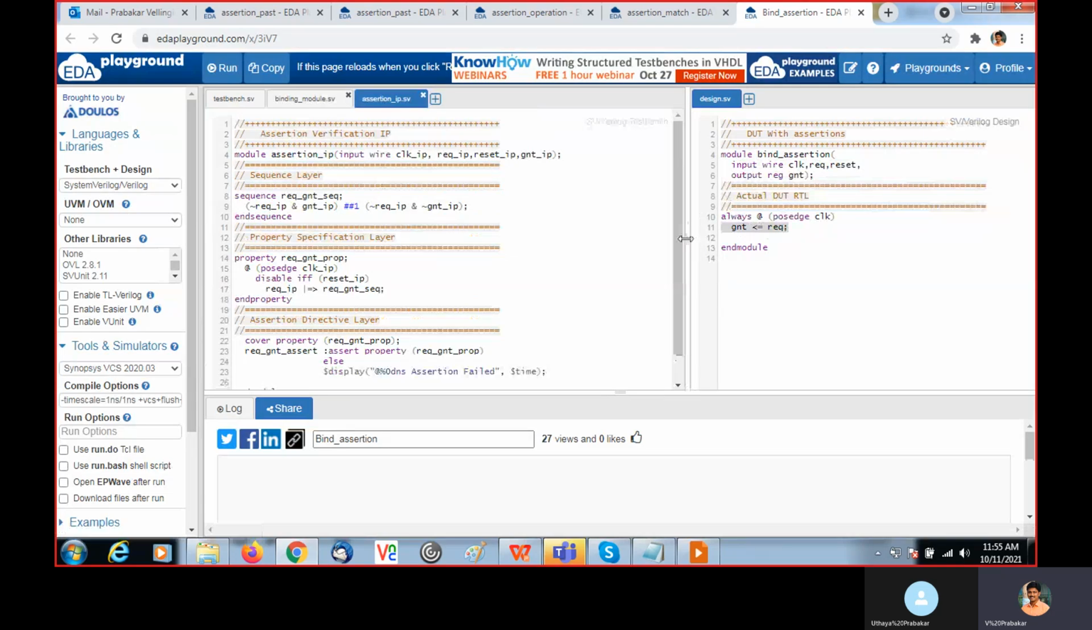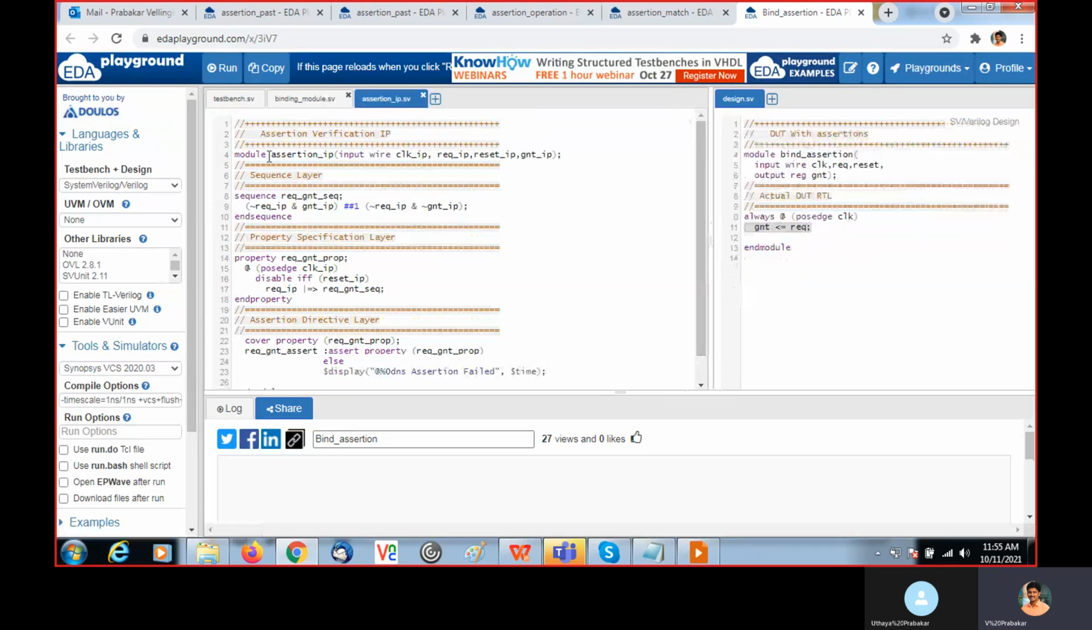Here the assertion model name is assertion IP. Input wire clock for the assertion module, everything is an input. All the signals we are using as inputs, and we are checking that the expected behavior is happening. So these are declared as input wire: clock, request, reset, grant.